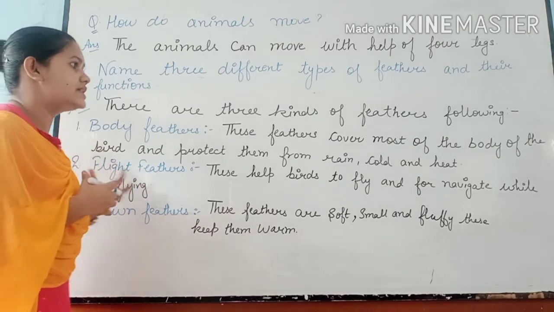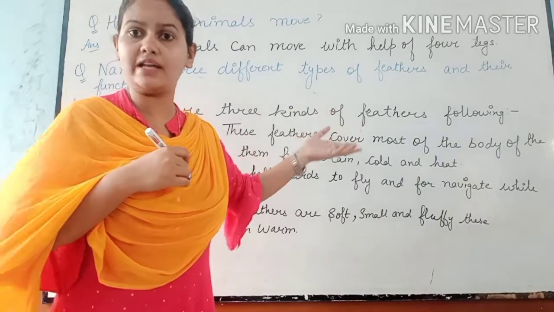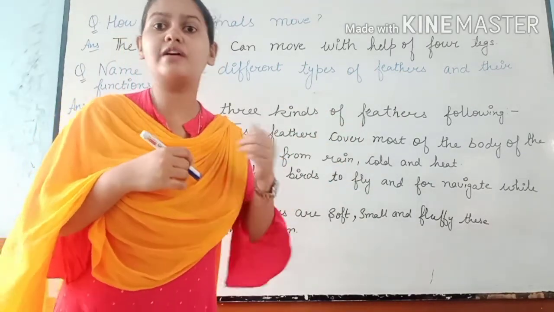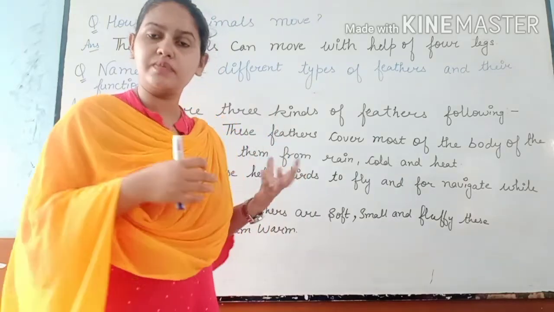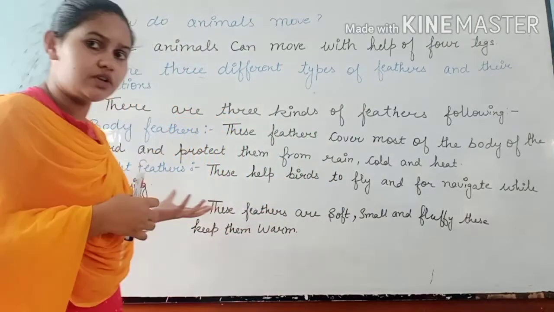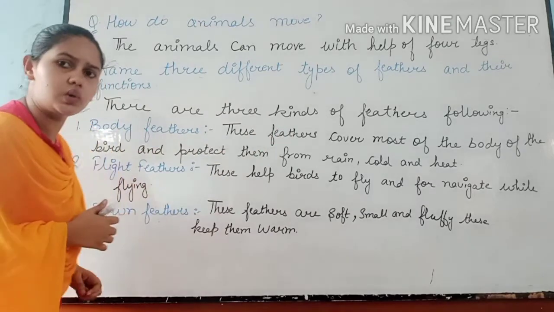As you can see, how are they moving, right? How are the animals moving? They move by four legs. Now, how are the birds moving? Birds move with their wings, and wings are made of feathers. And three kinds of feathers are given to us, right? There are three kinds of feathers.